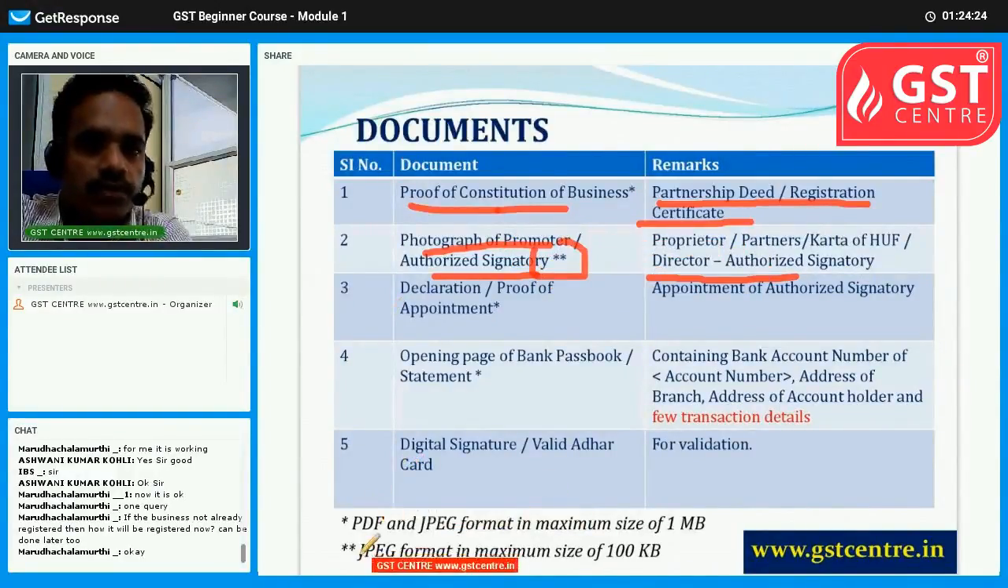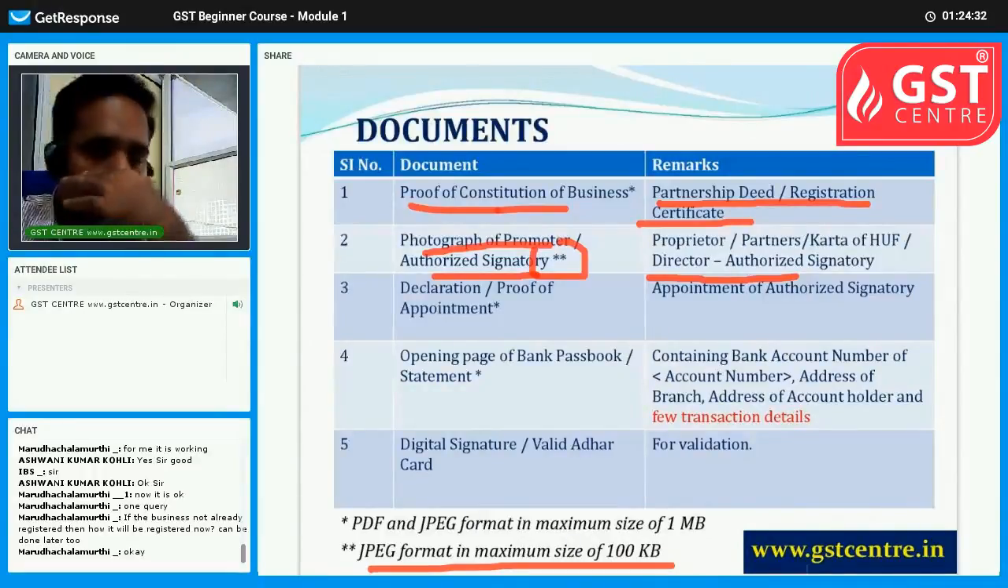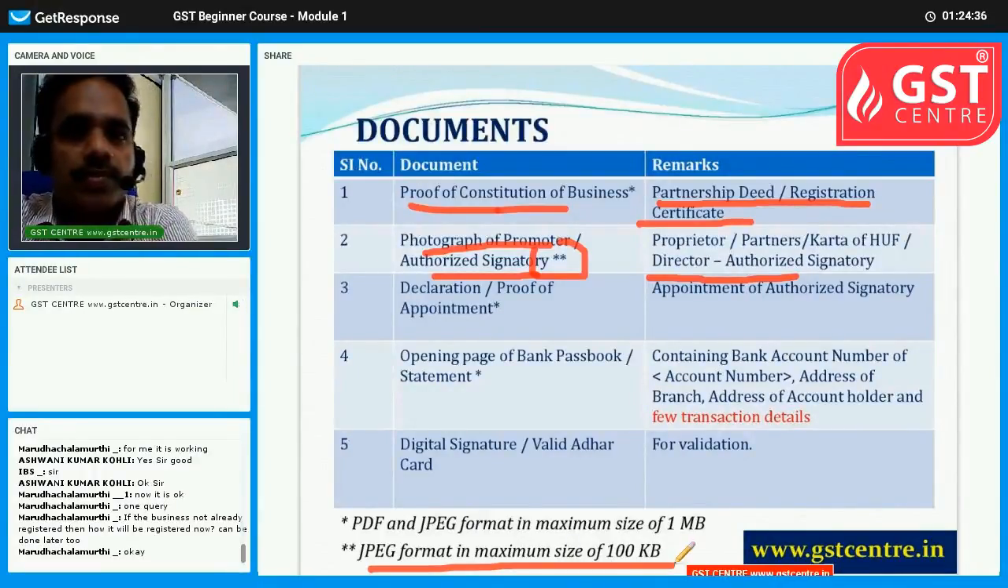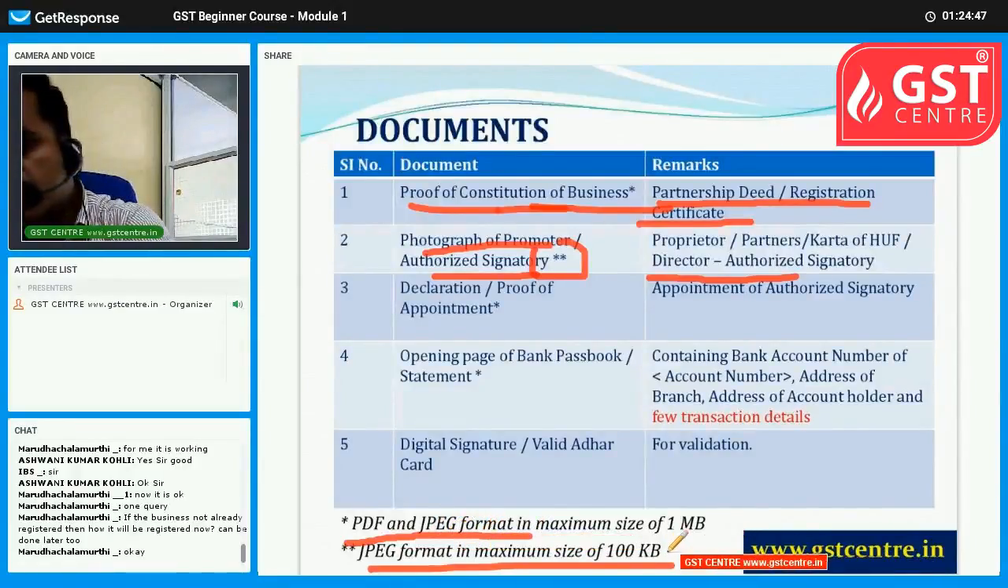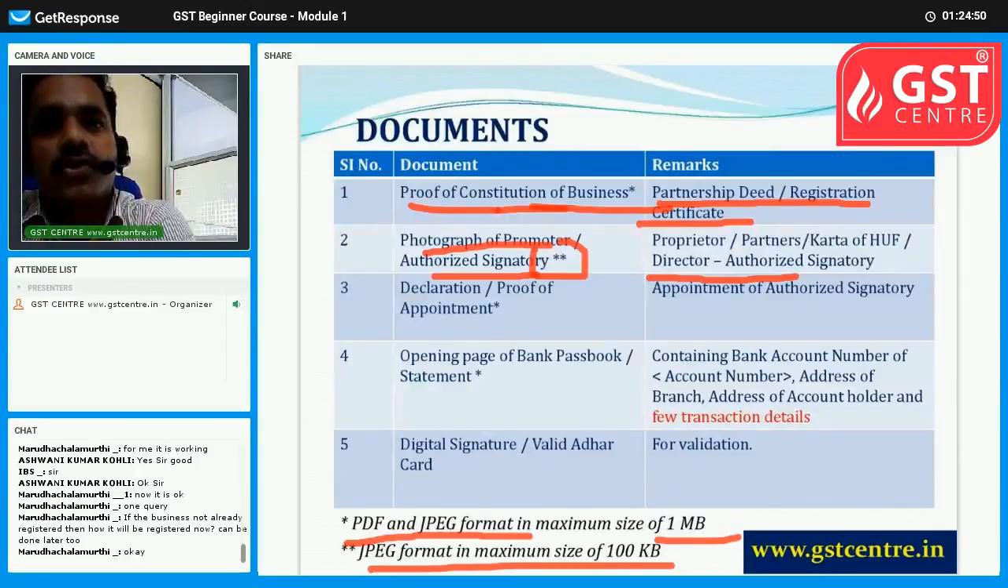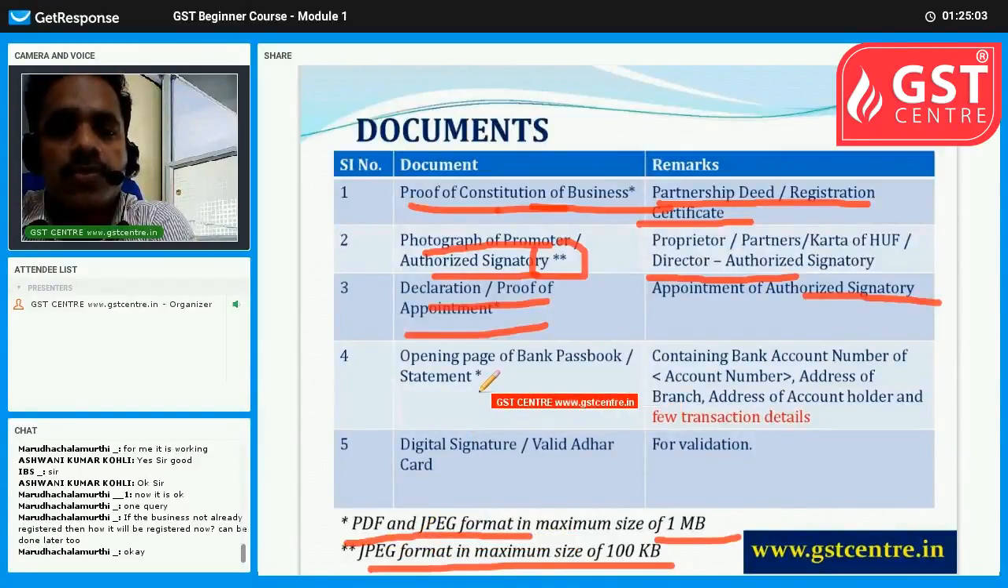There is a star, so we will see what the star is. Yeah, it should be in JPG format and maximum size of 100 KB. So you need to minimize the size of the file to 100 KB. Okay, it should be less than 100 KB. Then proof of constitution of business should be either in PDF or JPG format and maximum size is 1 MB. Okay, so that should be taken care of. Then declaration or proof of appointment of the authorized signatory should be there. It should be in PDF or JPG format less than 1 MB.